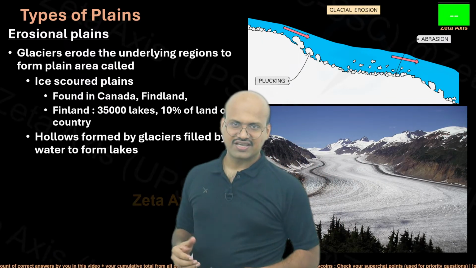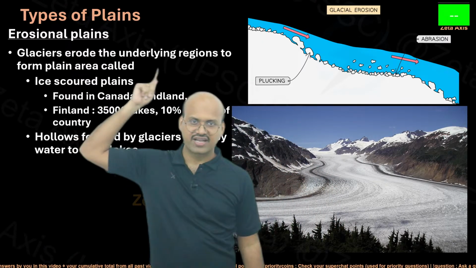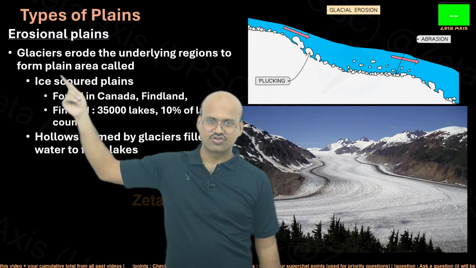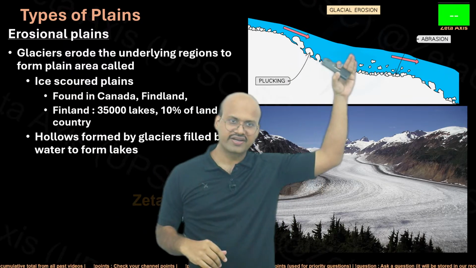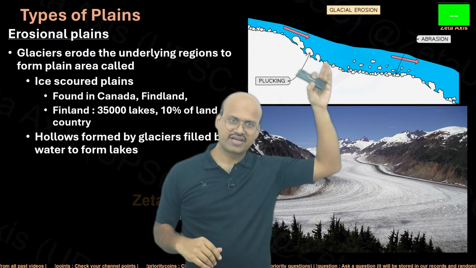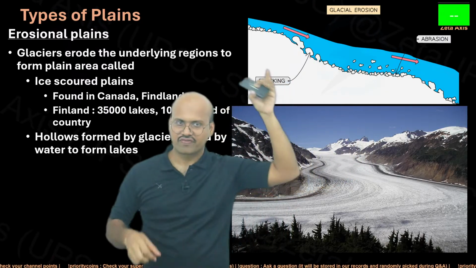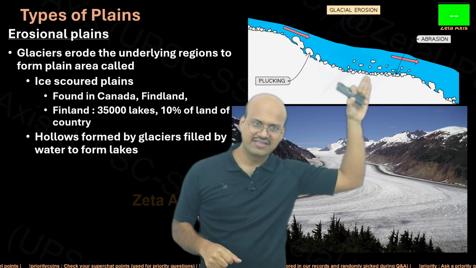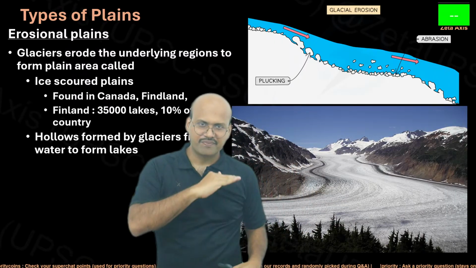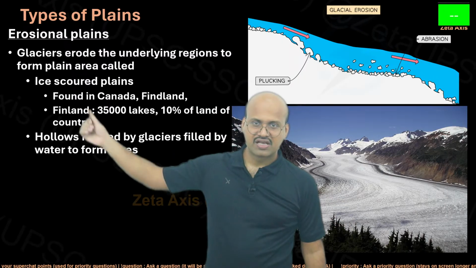So now we are seeing the glacier erosion. Glaciers erode the underlying region to form plain areas. Here we can see this blue color is the glacier, this is the mountain, and this is how it is eroding this region. It is plucking the fragments of the underlying rock. So over time, this region will be lowered and a plain region will be created.